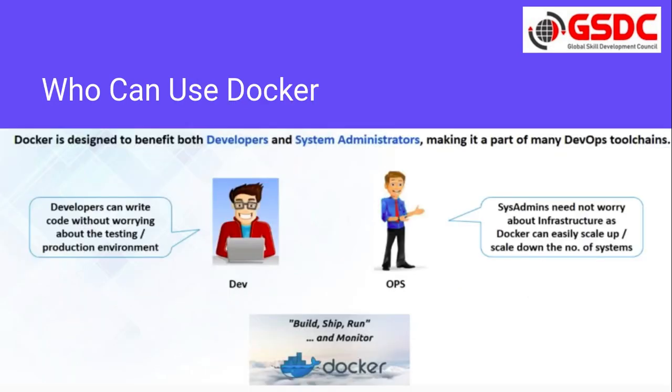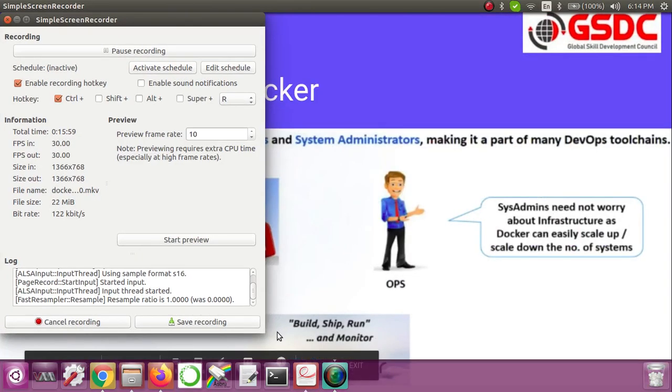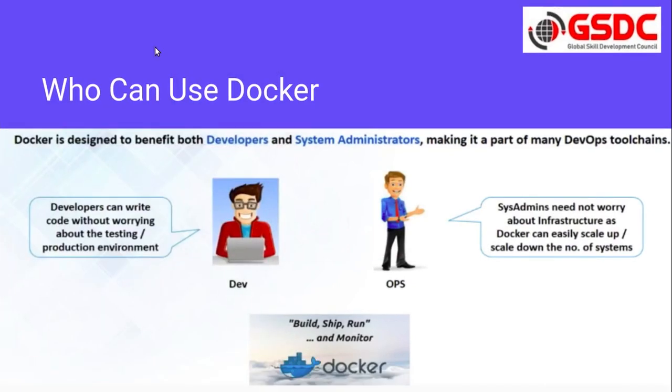Now let's talk about who can use Docker. Docker is designed to benefit both developers as well as system administrators, and nowadays it is becoming a part of many DevOps toolchains as well. So a developer can easily develop their code and deploy it on Docker and see if everything is running fine.